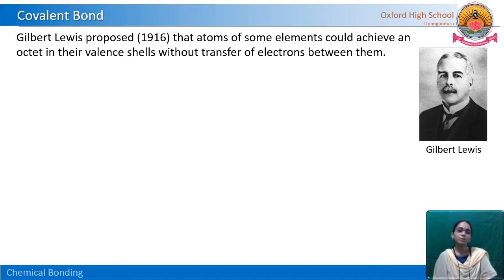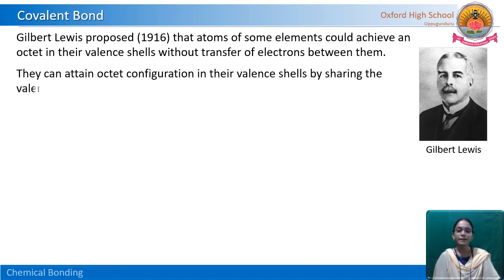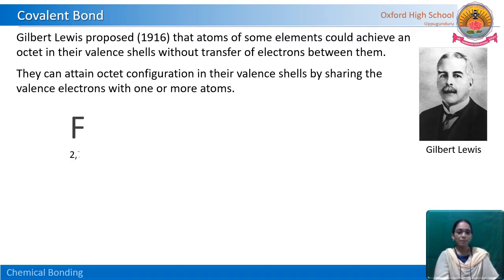We have learned in the previous lesson on ionic bond that atoms attain the octet by transferring their electrons. But what's happening in covalent bond? They can attain the octet configuration in their valence shells by sharing the valence electrons with one or more atoms. Let us see how it is happening.